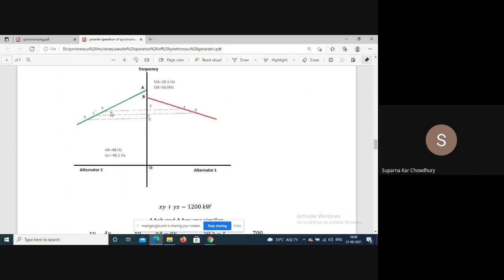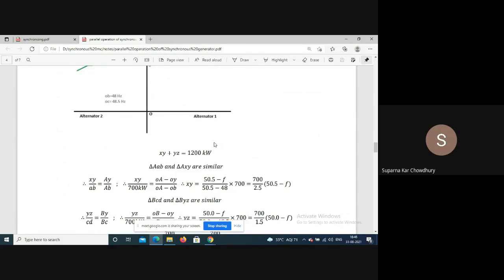Now it is sharing a load of 1200 kilowatts. Say this is the point at which the machines are operating. So XY plus YZ is equal to 1200.